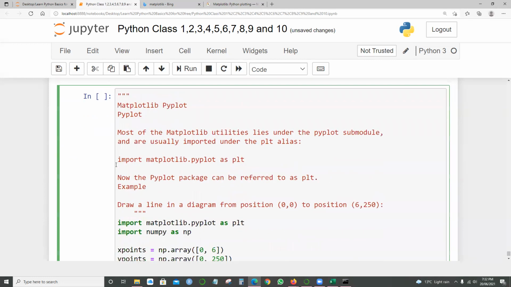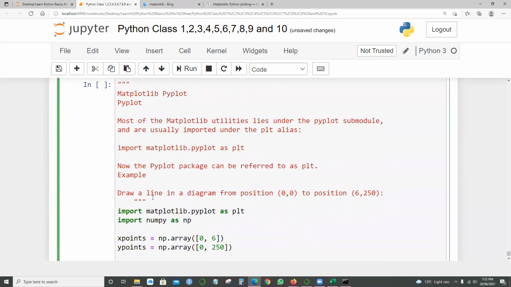Okay, so from here to here. What I'm talking about here is pyplot. Most of the matplotlib utilities lie under the pyplot submodule and are usually imported under the plt alias. Alias in the sense that we call it plt just to represent matplotlib.pyplot, right? So import matplotlib.pyplot as plt. Now the pyplot package can be referred to as plt.